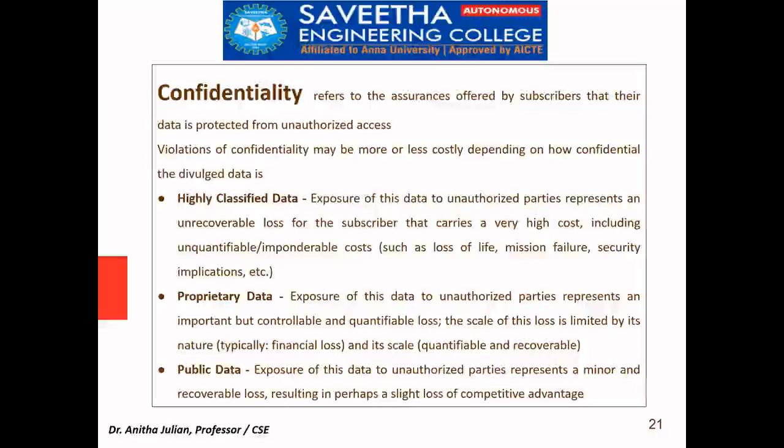So this completes the challenges faced while designing the architecture for cloud computing.